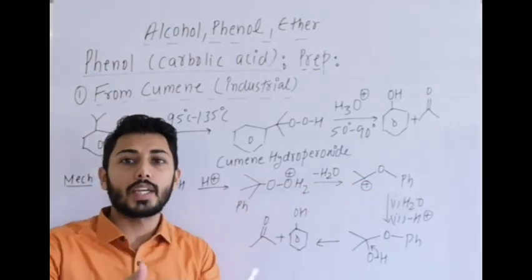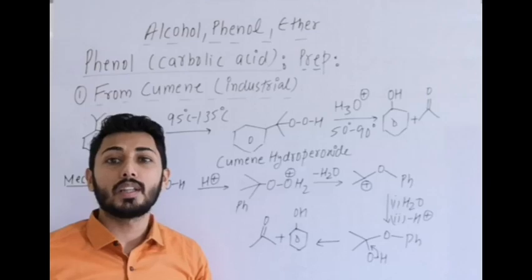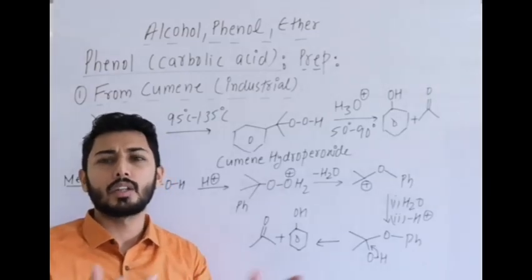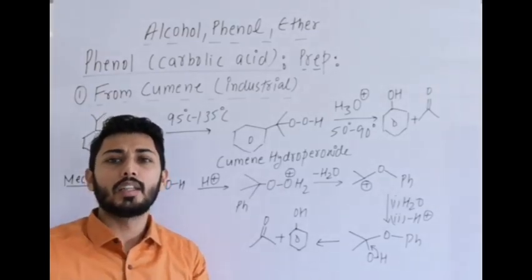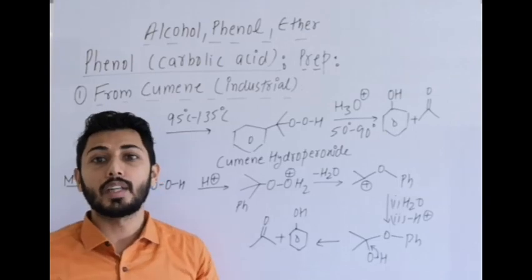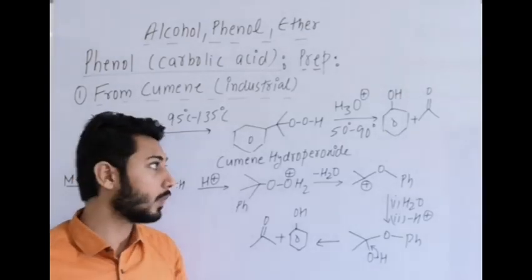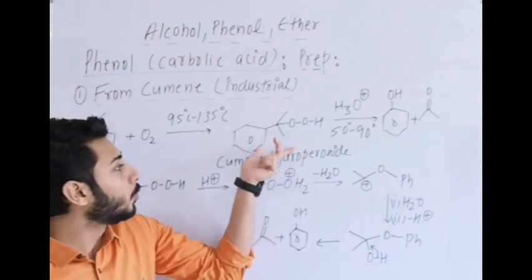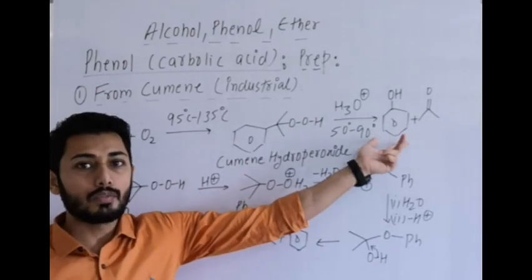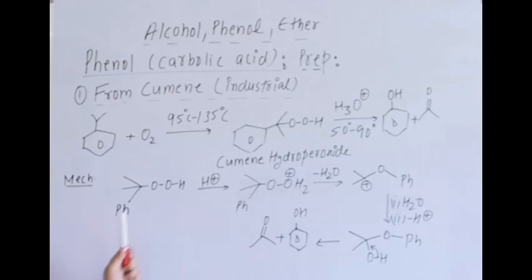So maybe this reaction can be linked to further steps by mentioning that the given compounds A and B are formed and then one of them gives the iodoform test. Remember, this can be linked with other topics as well. Now how is phenol formed from cumene hydroperoxide? So there is the mechanism.